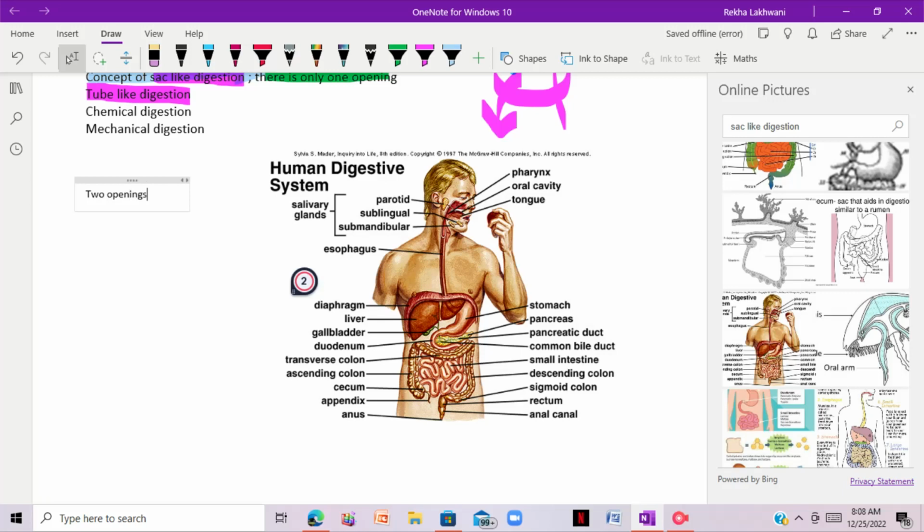Now these organisms which do sac-like digestion are mostly primitive organisms. They don't have a well advanced structure. Okay, I'm not getting a space, so let me write over here. We are talking here about sac-like digestion.